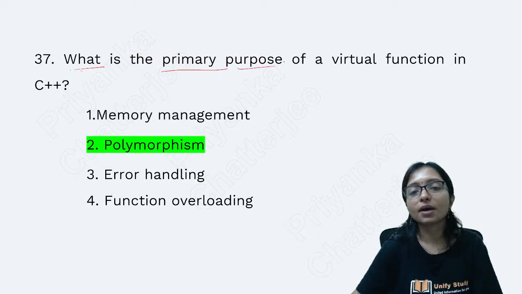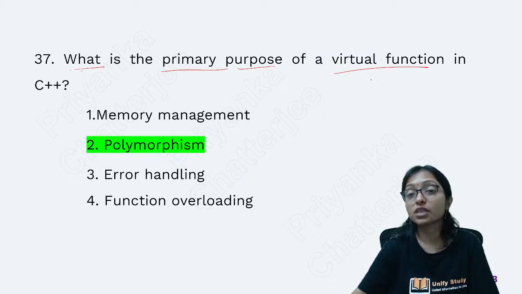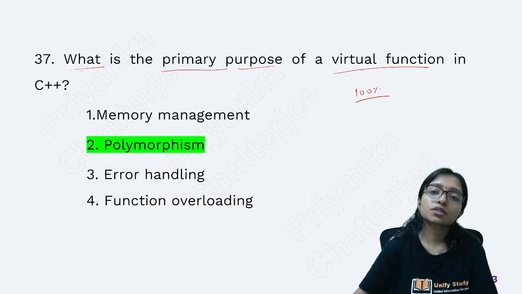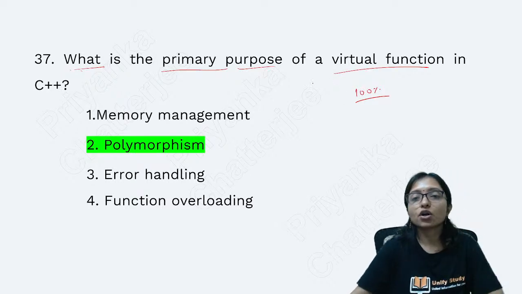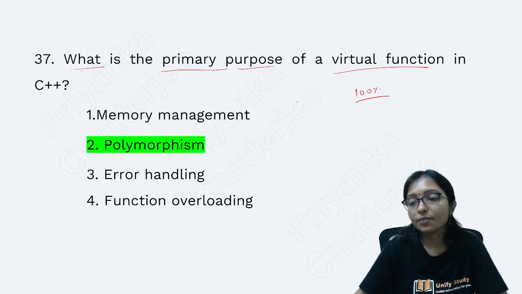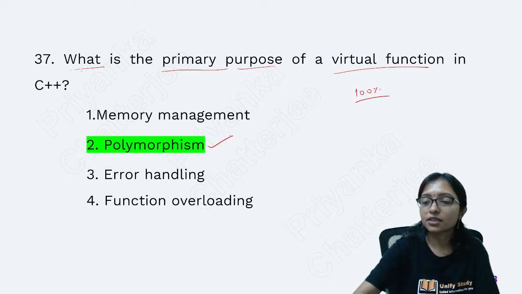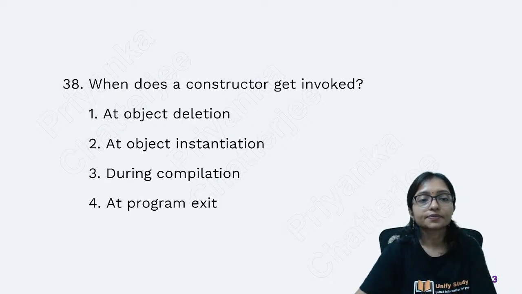Question number 17. What is the primary purpose of virtual function? Virtual function is a C++ object oriented programming concept. It is a very important topic, 100% sure questions are coming from here. Virtual function is one type of polymorphism, because there are runtime polymorphism and compile time polymorphism. So it is runtime polymorphism. That's why the answer is this one. Now question number 18.